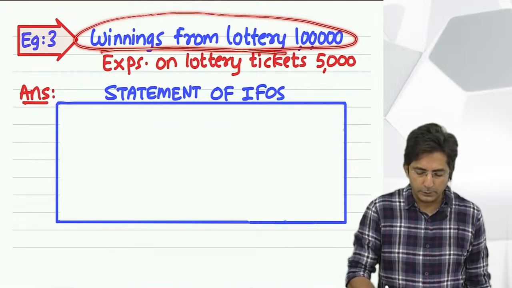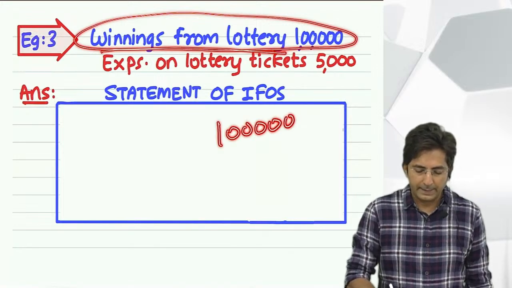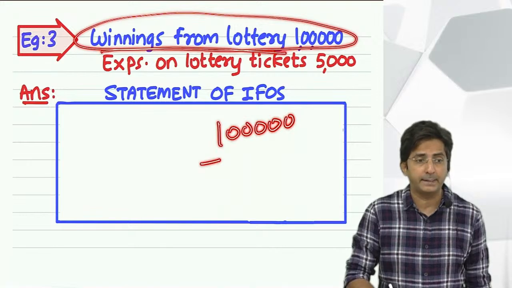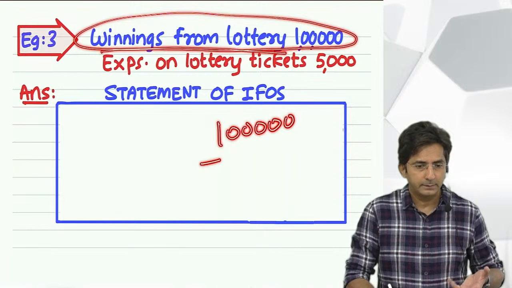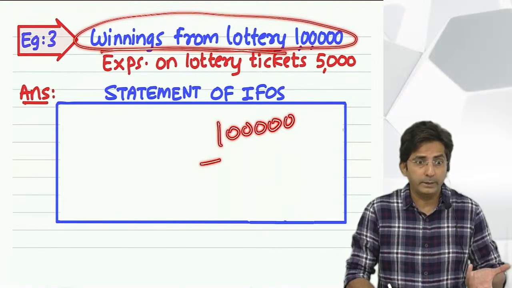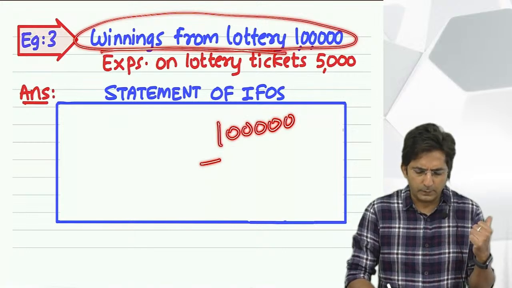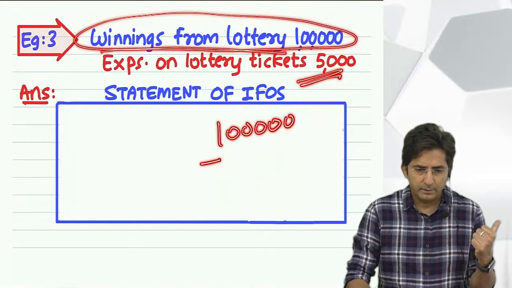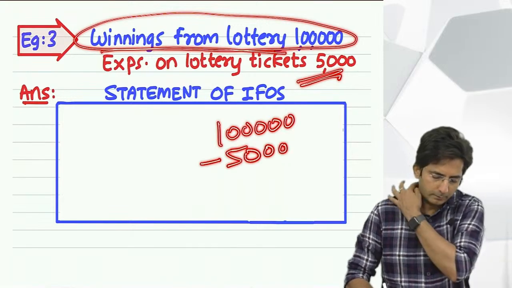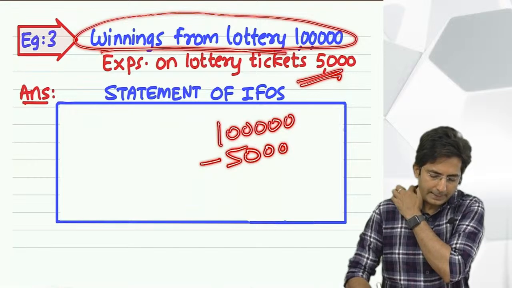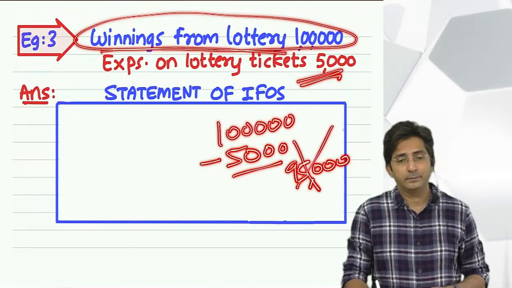Taxable income. So first you will write the amount of 1 lakh in the inner column. And then there are some expenses for purchasing lottery tickets. You know, when you win the lottery, first you have to purchase lottery tickets. Luckily you win the lottery sometime, and sometimes your money goes waste. So here he has won the lottery, but for that he had incurred 5,000 expense. Usually the student will deduct 5,000 and write the net amount 95,000 in the outer column. But this is wrong.